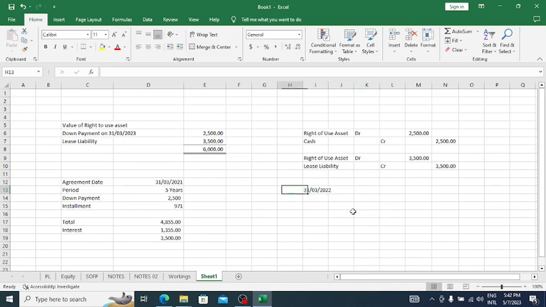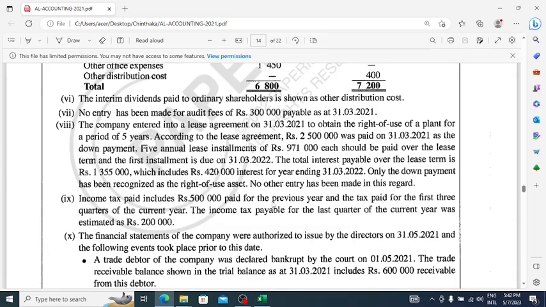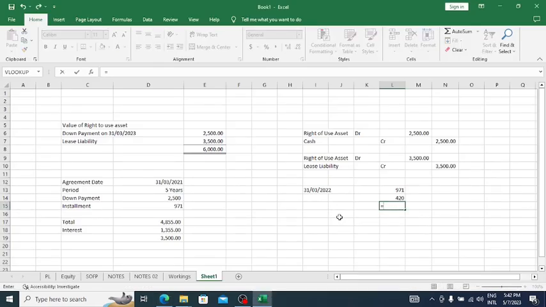So now the first installment is 971, the interest amount is 420 which they have given, and that should be deducted from the installment amount. Then we can get the lease liability which is relating to the first year as 551.